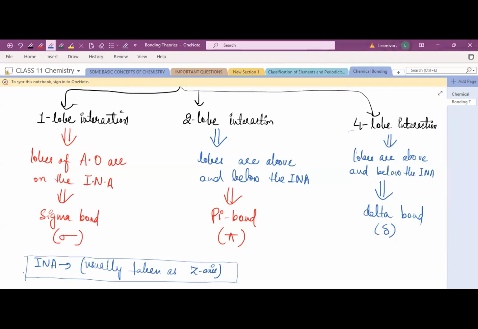Okay, and when the bond is formed, each orbital should have one electron with opposite spin. The spin should be opposite. Suppose one atom has a valence electron which has an up spin, then the other atom with which it is forming the bond should have the opposite spin.